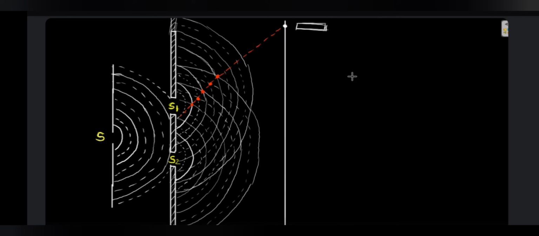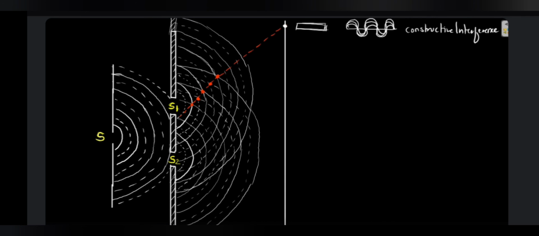So here, what is going to happen? All the waves are going to overlap over each other. They are going to be in phase, something like this. Numerous waves are going to come one over the other, and therefore you are going to get constructive interference.